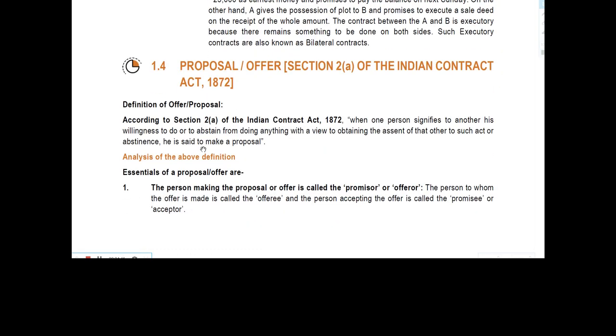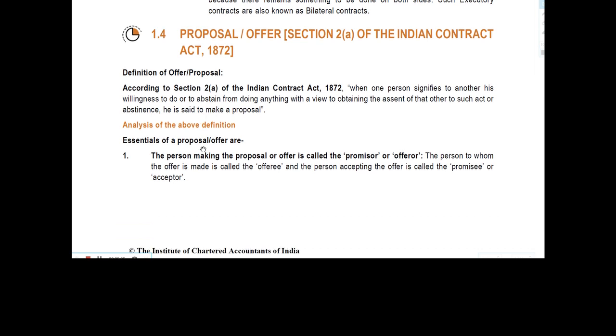Okay, now we will see proposal or offer as per section 2A of the Indian Contract Act 1872. We will see what is the definition of offer or proposal.